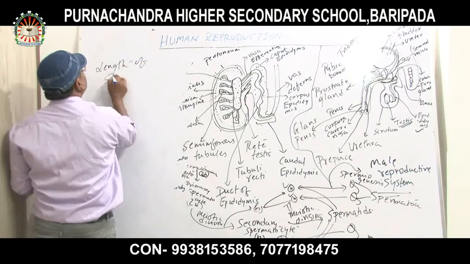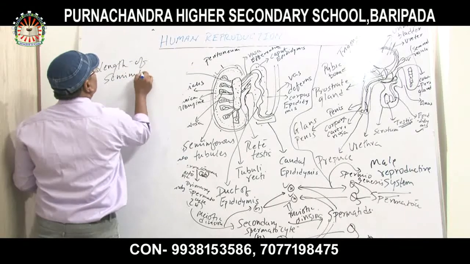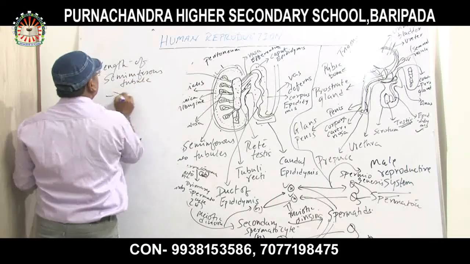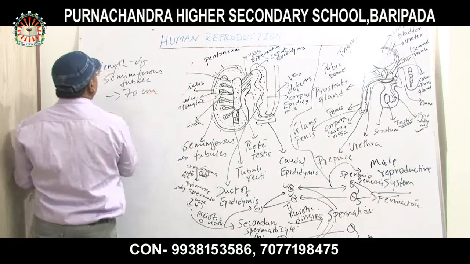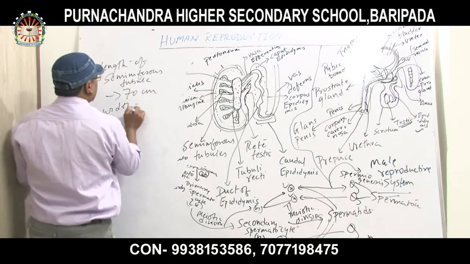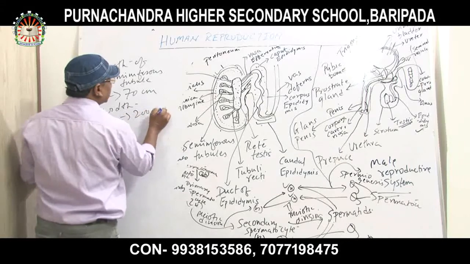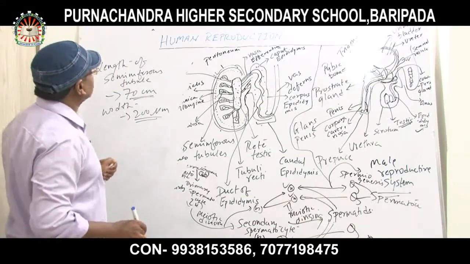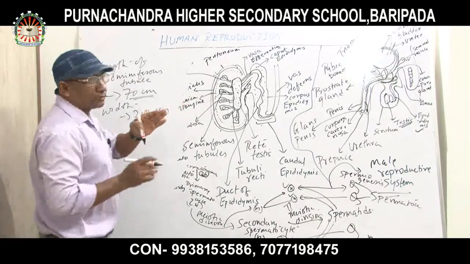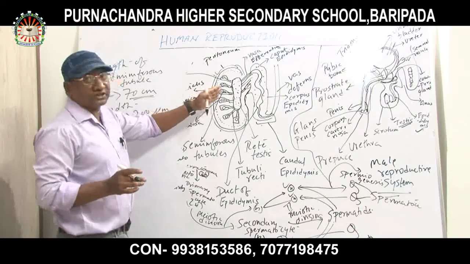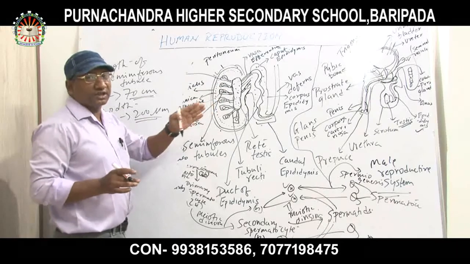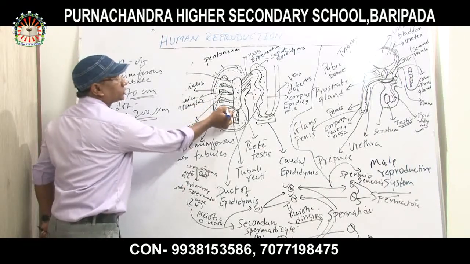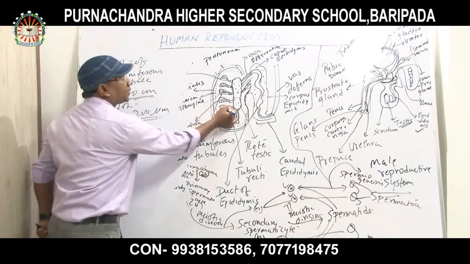Length of seminiferous tubule: 70 centimeters. Wide: 200 micrometers. So the process takes place. Which kind of process is taking place inside the seminiferous tubule? Spermatogenesis. After the production of sperms in the testicular lobules of the seminiferous tubules, now the sperms will go